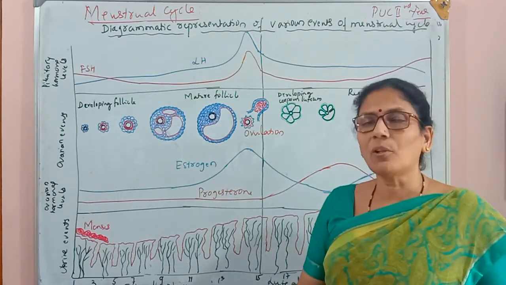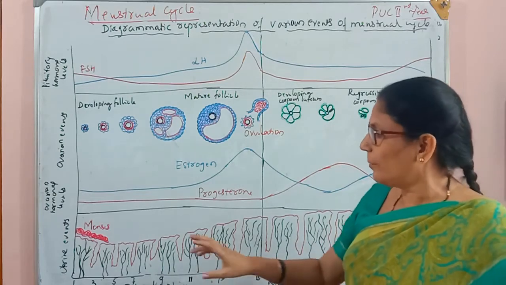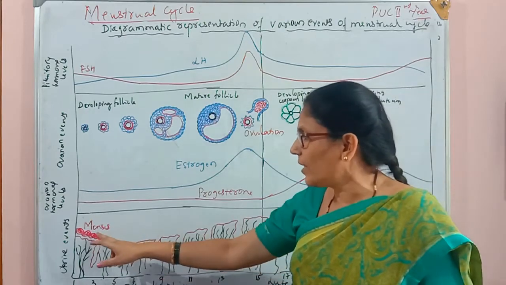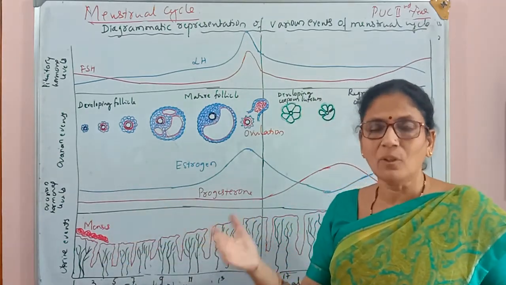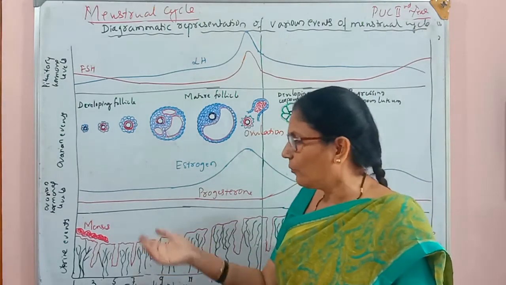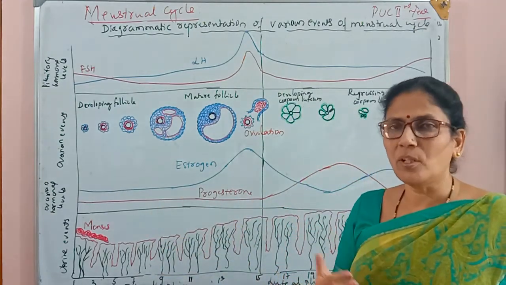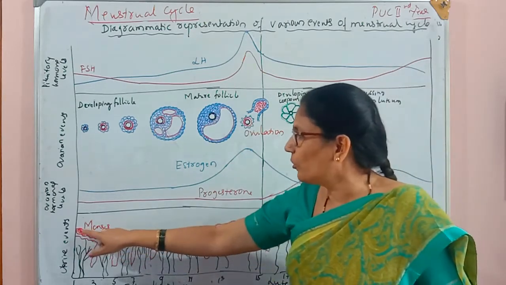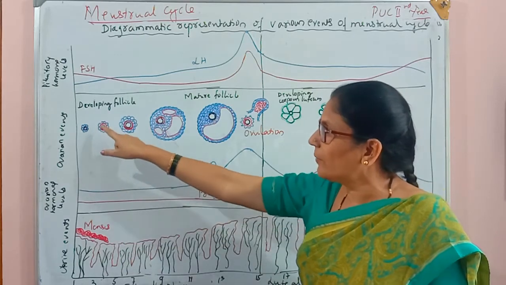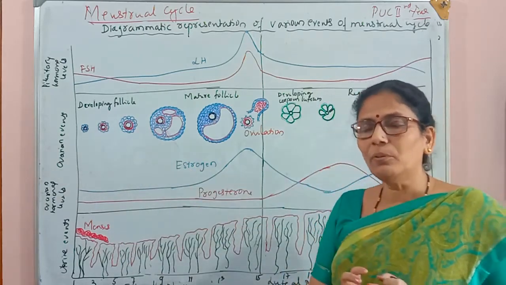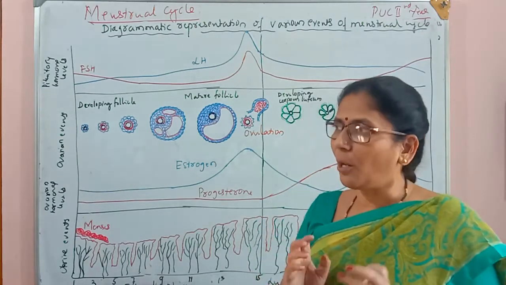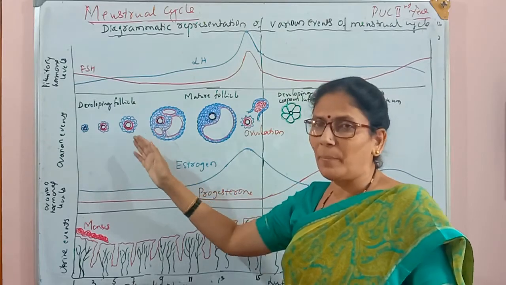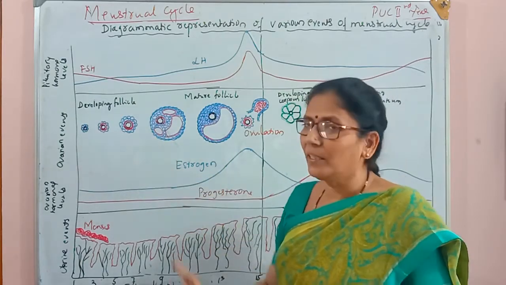In the first event, the menstrual phase, which runs from the 1st to the 5th day, the menses or menstrual discharge passes from the uterus to the vagina, which contains the cellular debris, mucus and blood shed from the internal lining of the endometrium. That we have shown with this diagram. At the same time, in the ovary, a few follicle cells are there and among them one follicle starts differentiating into a primary follicle. That event takes place in this period.